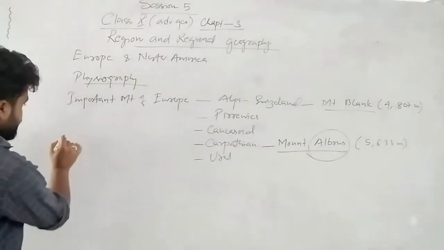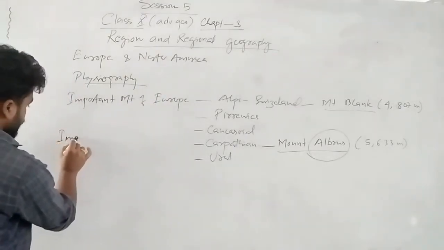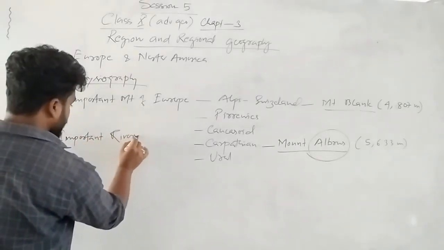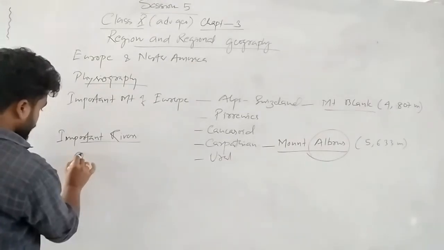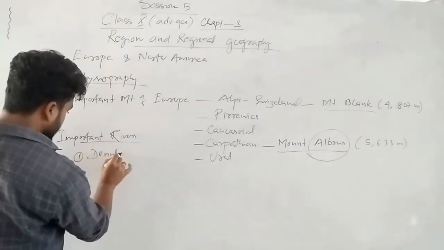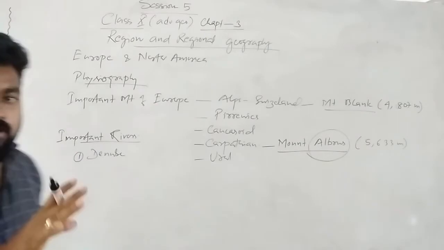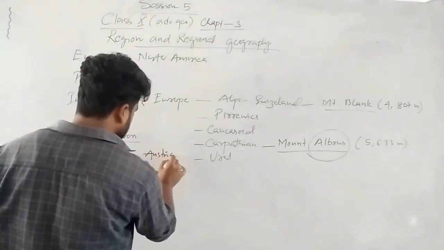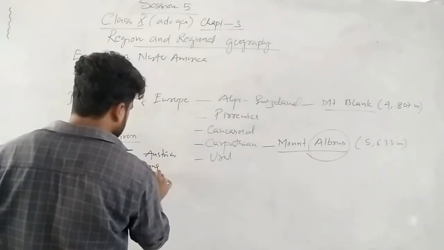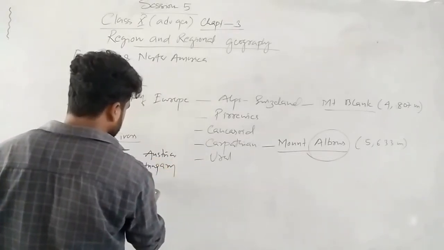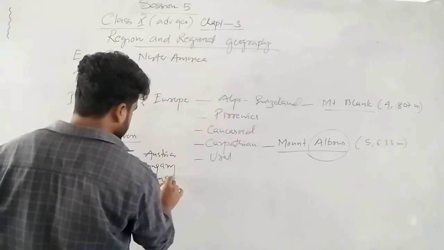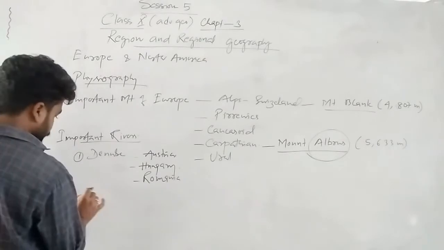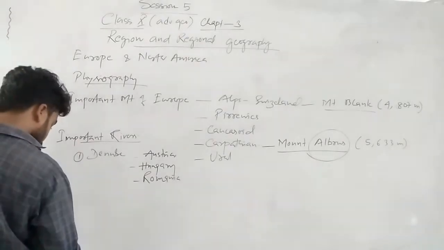Again, important rivers we will discuss here. Number one is the Danube. We know that Danube flows through three countries: Austria, Hungary, and Romania.